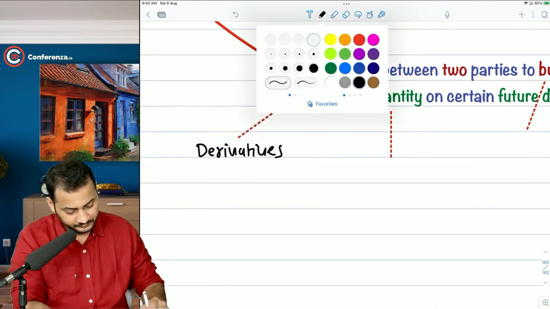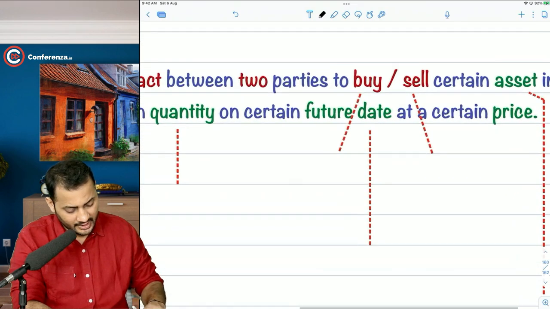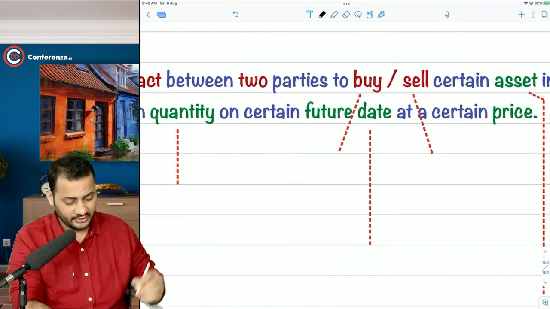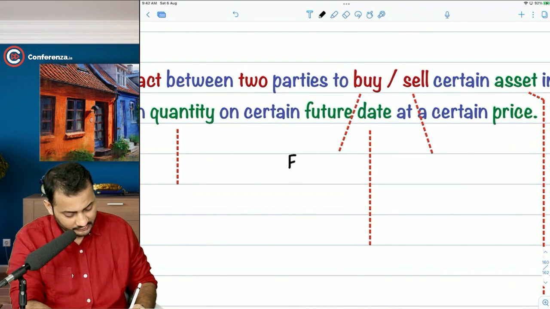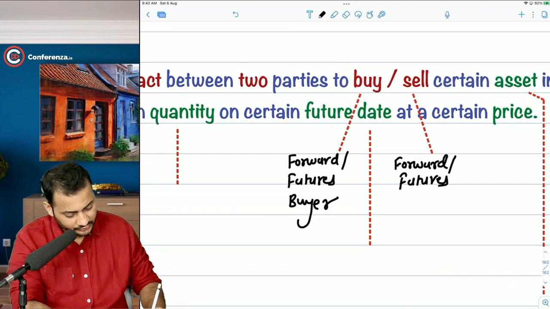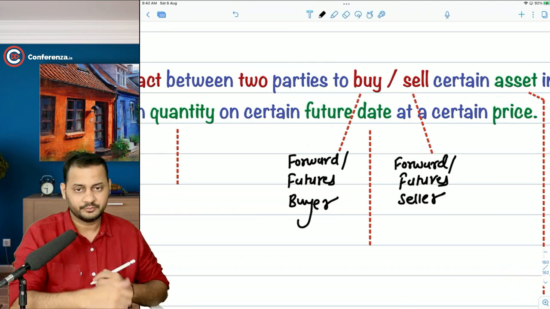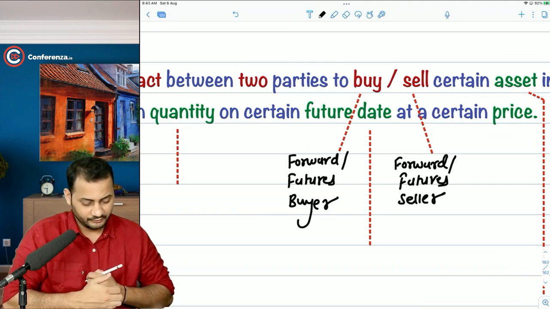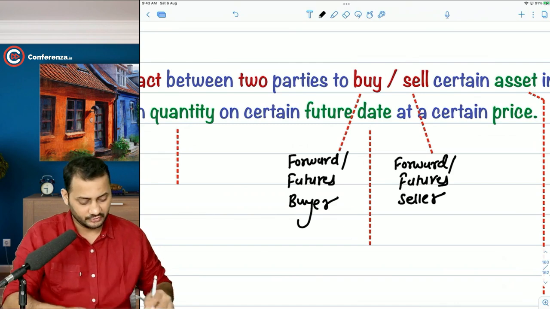Then this buyer of the derivative contract will be called a forward or futures buyer. This will be called a forward or futures seller. Okay, we'll talk about the forward and future also.